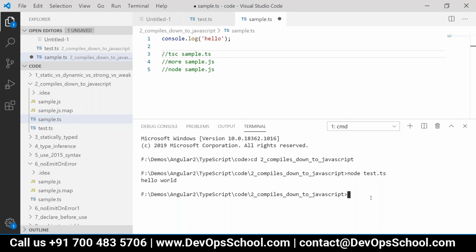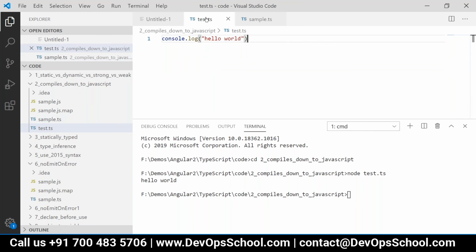Is it printing hello world, or is it giving any error? Have you created the .ts file? Yes. Okay, and did you run it? Yeah, it's giving hello world.